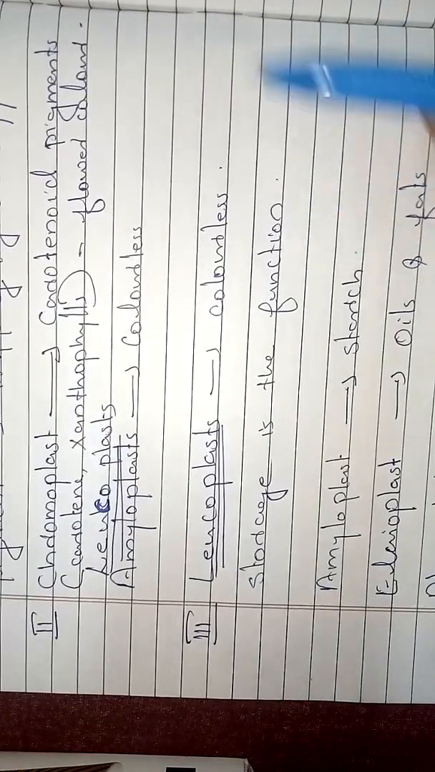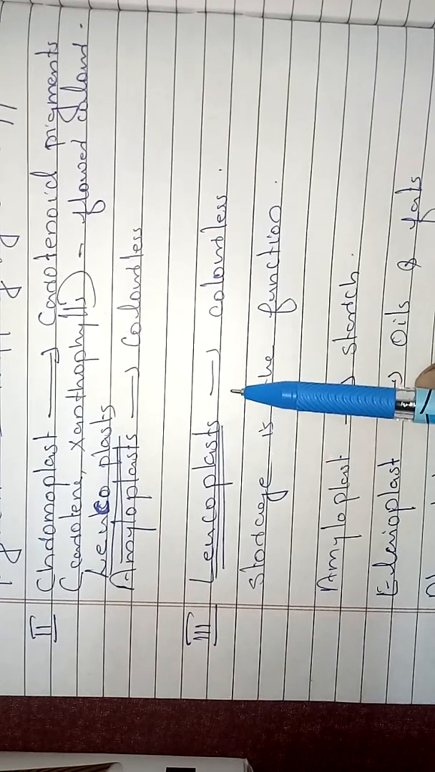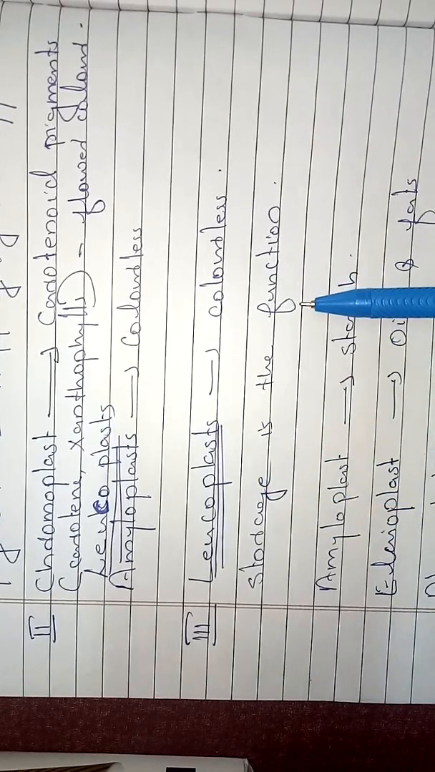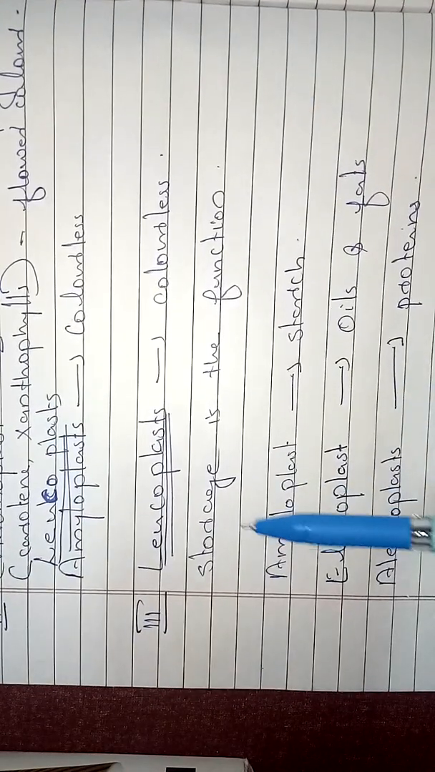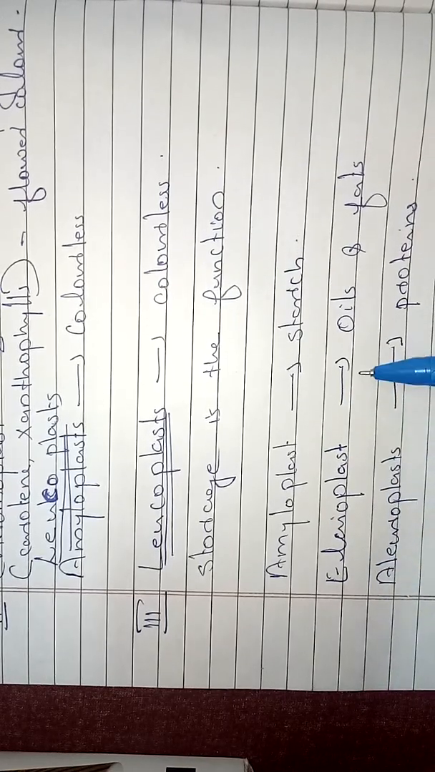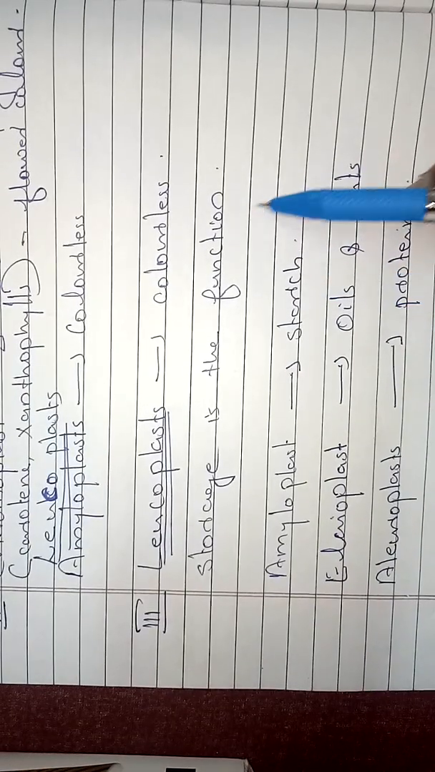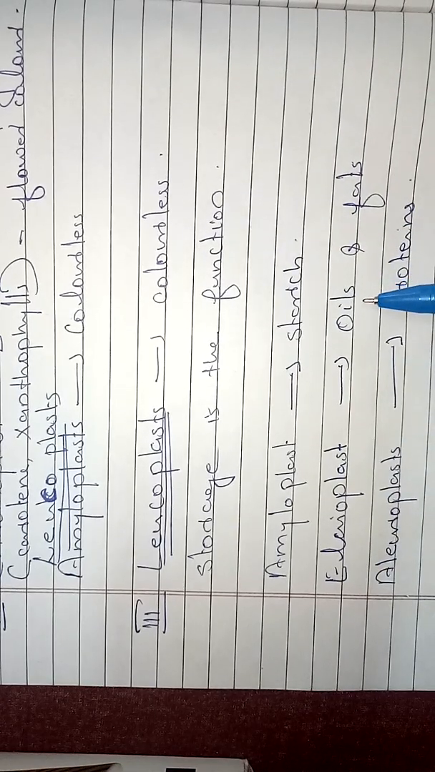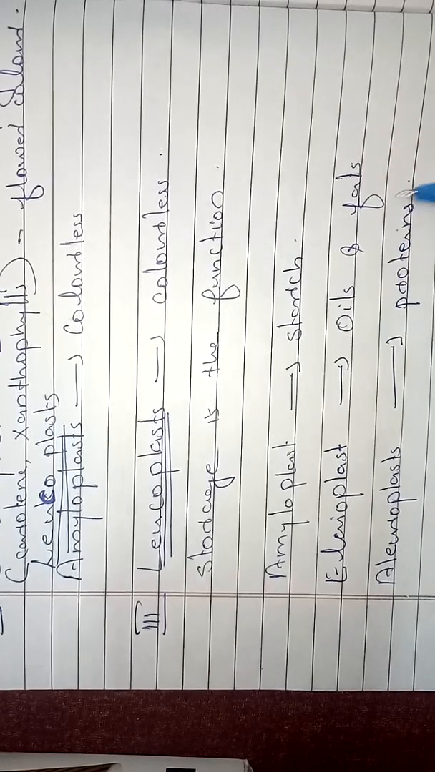Then the third type of plastid is leucoplast. Leucoplast is actually a colorless plastid. What is the function of leucoplast? It is mainly for storage, inside the cell. Three types of leucoplast are there: amyloplast, elaioplast and aleuroplast. The amyloplast stores starch, the elaioplast is for the storage of oils and fats, and aleuroplasts are responsible for the storage of proteins.